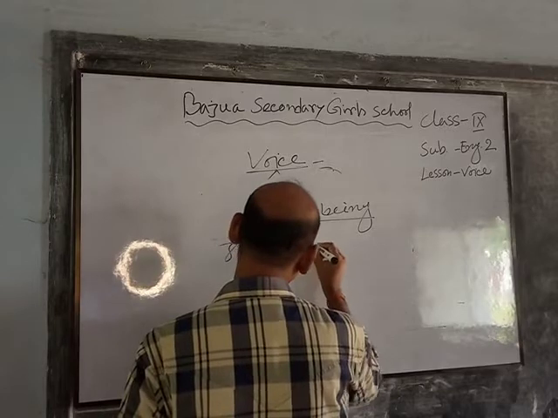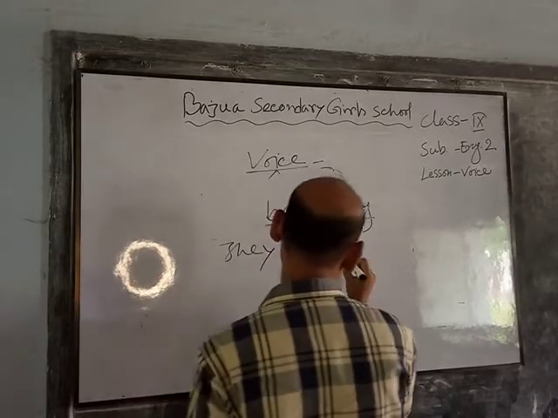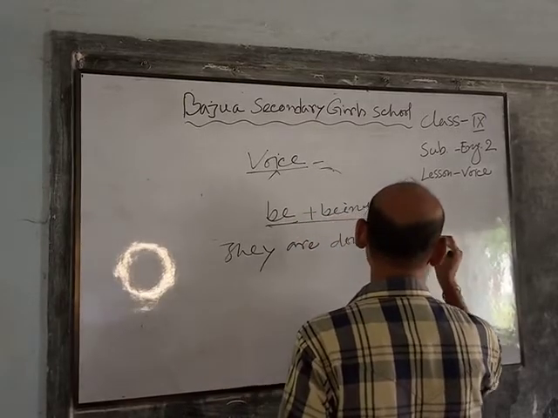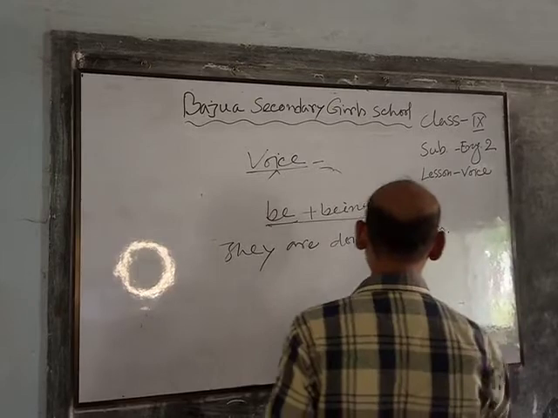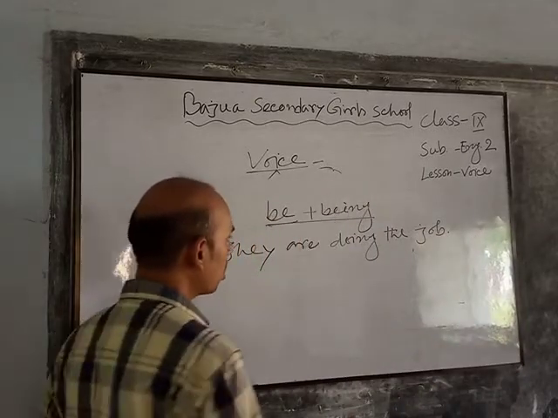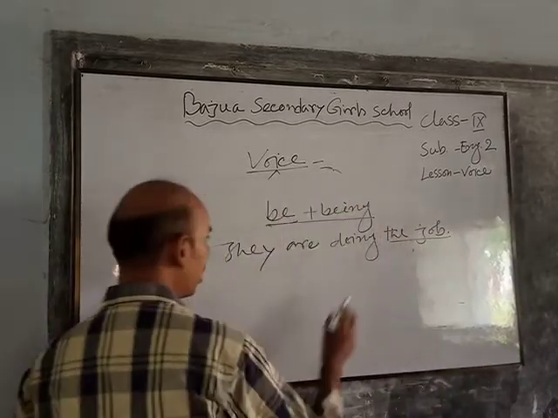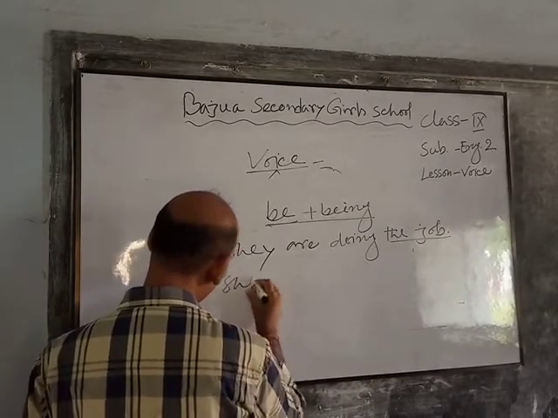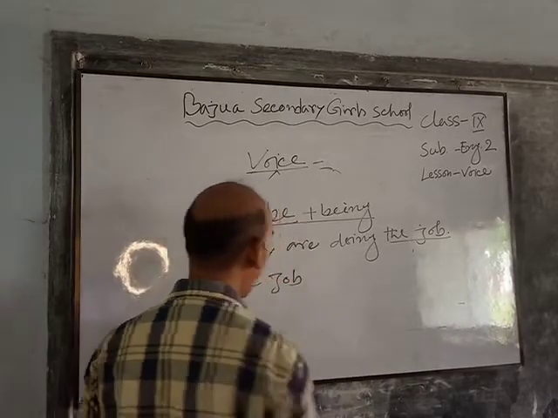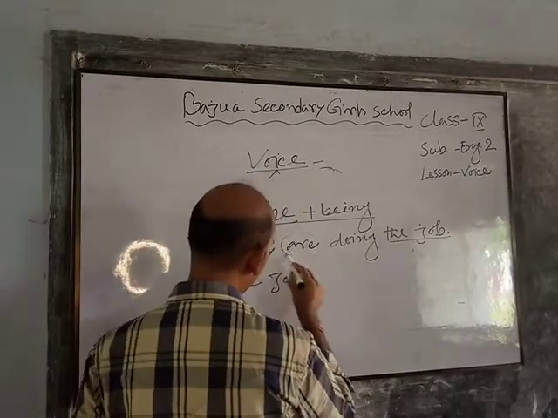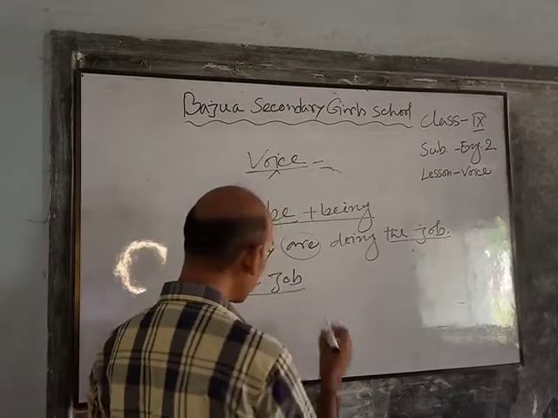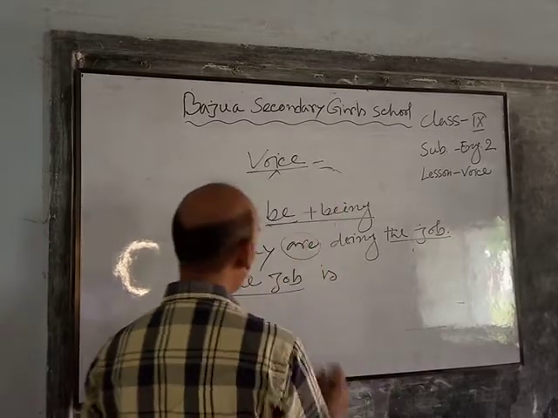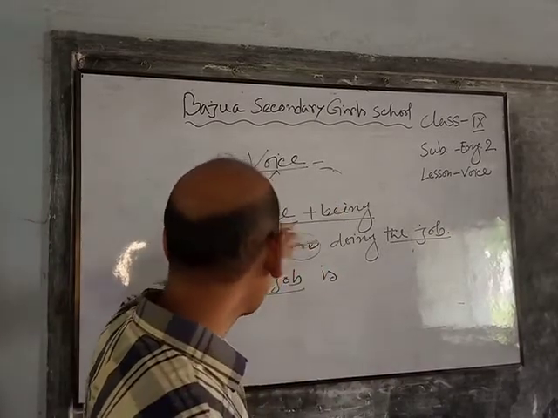They are doing the job. So in this sentence, the job is the object, and it would be used as the subject. So, the job. Here is a verb. The job is singular, so the verb will be is. I have already said that be plus being.